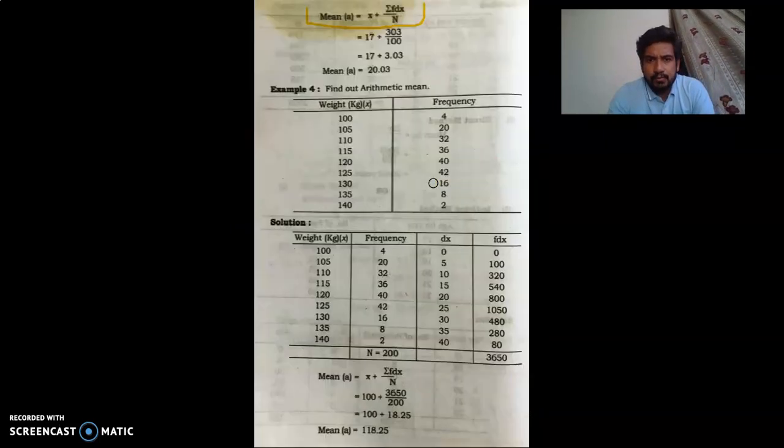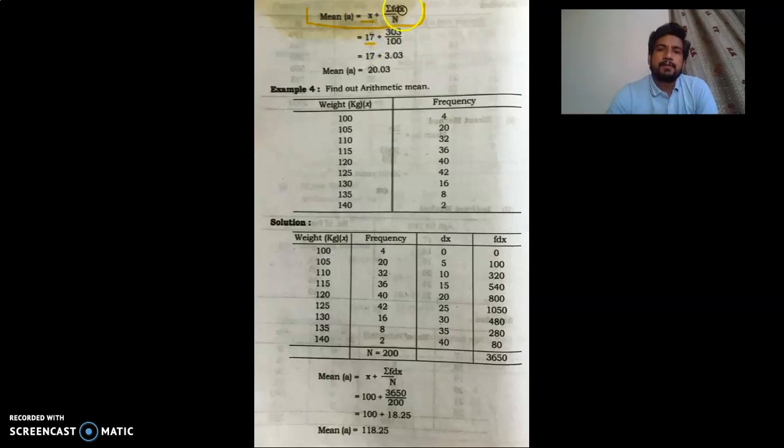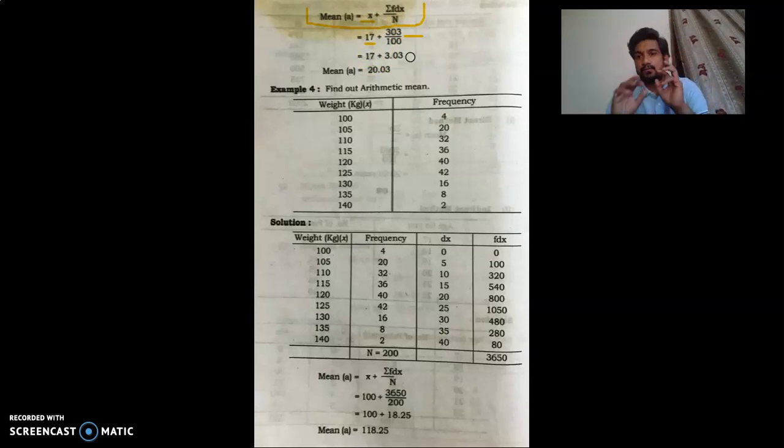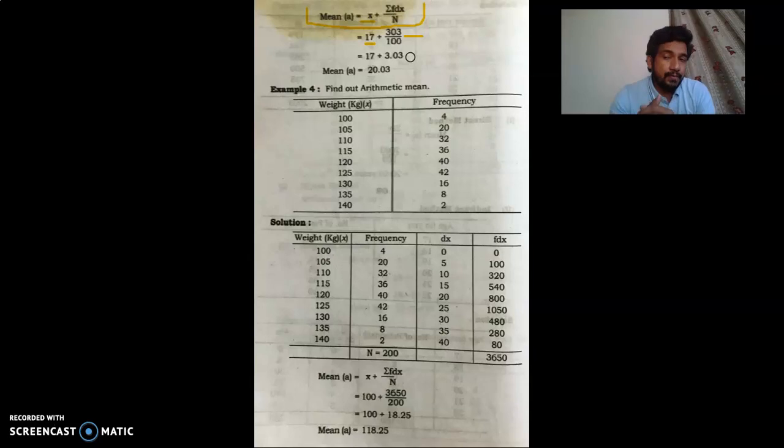Now moving to the formula: mean equals A plus summation f dx divided by n. As you remember, A is 17, the assumed mean, summation f dx is 303, divided by n value 100. At the time of solving this type of equation, follow the rules of arithmetic.